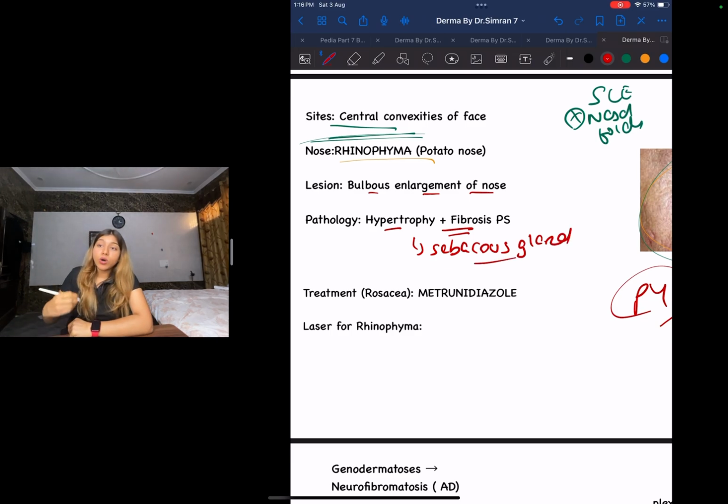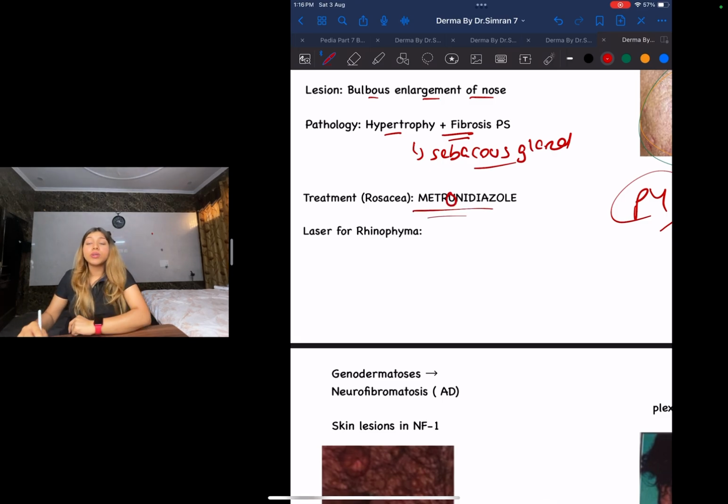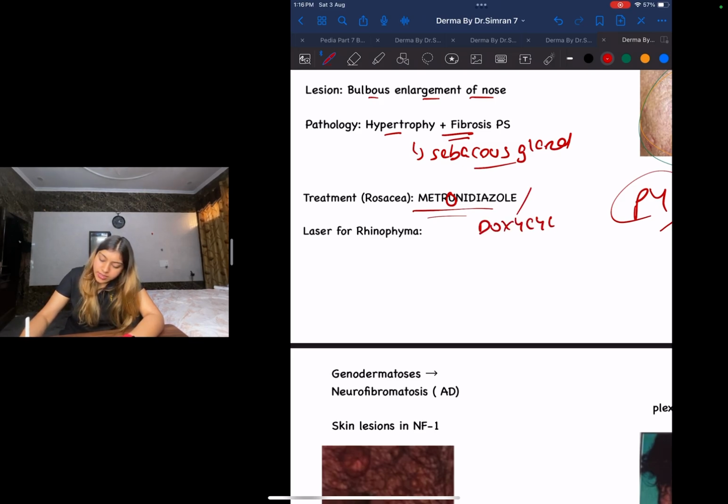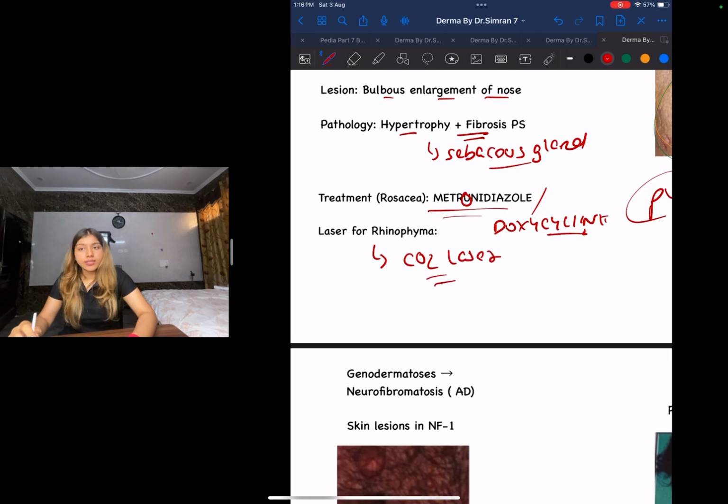If they ask you what is the treatment of choice, it is going to be metronidazole, or you can also give doxycycline. And if they ask you what laser you can do, you can go for CO2 laser.